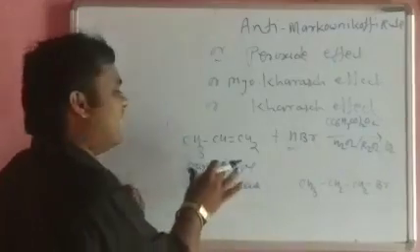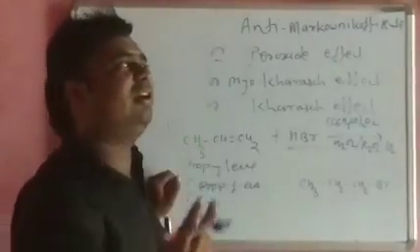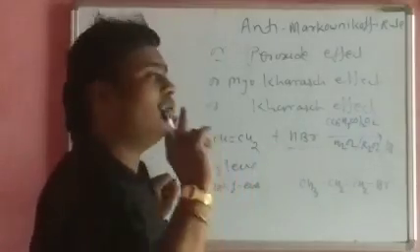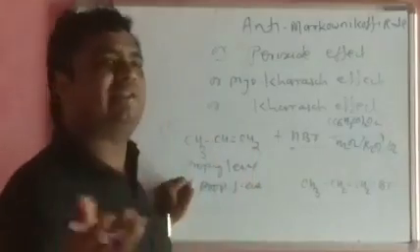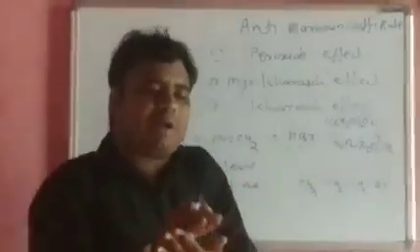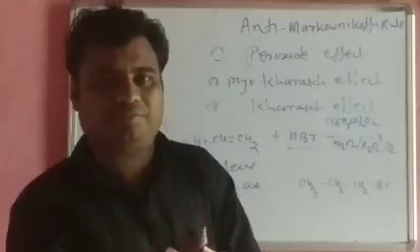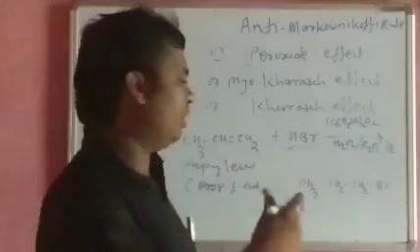Here we have propylene, which is an unsaturated alkene. There are two doubly bonded carbon atoms. So what will happen? We can see that one is a sigma bond and the other is a pi bond. And we know that the pi bond is formed by lateral overlapping. Yes or no? This is the most loosely bonded electron. Right?